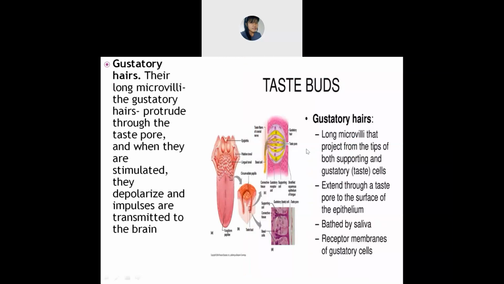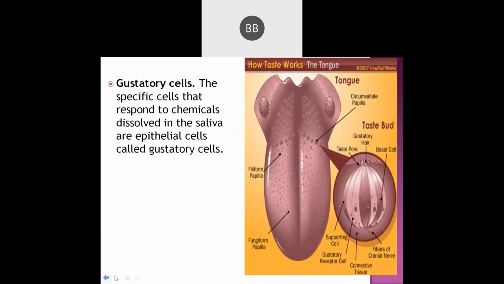The picture is a bit small, but I hope you can see this. It's inside the gustatory cells itself. This is the gustatory hairs. Can you see this? This one. Gustatory hairs. I hope you can see. This one is a bit larger in the picture.